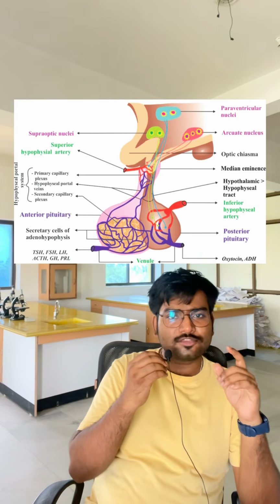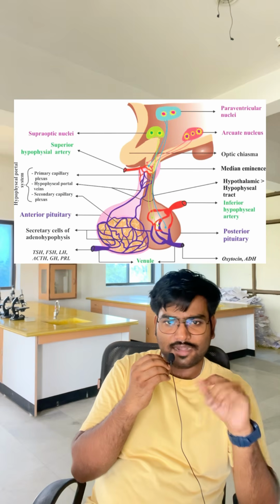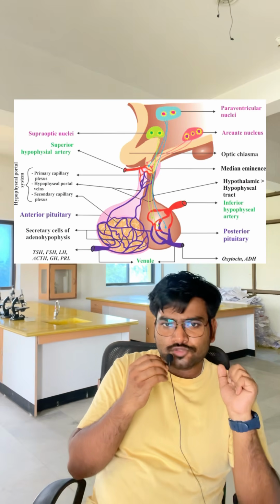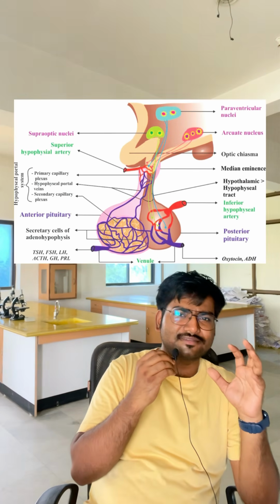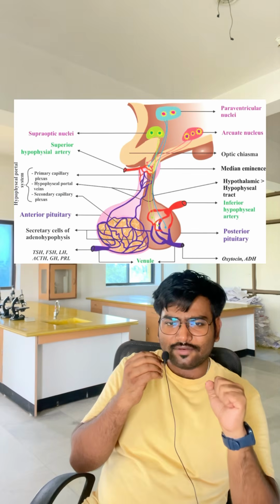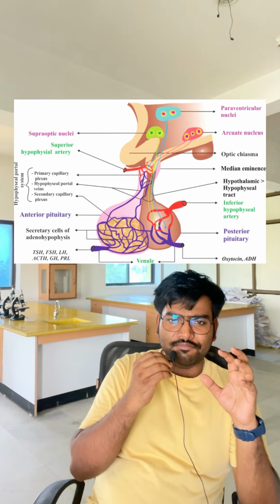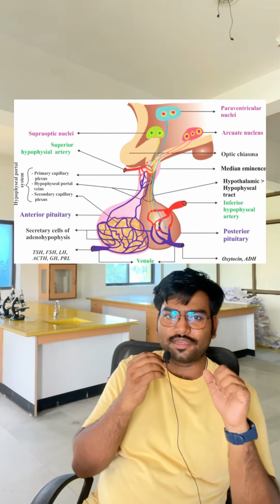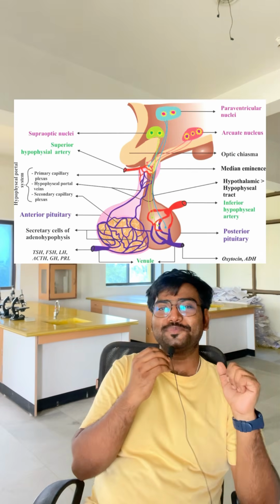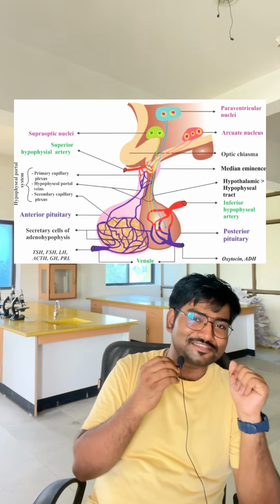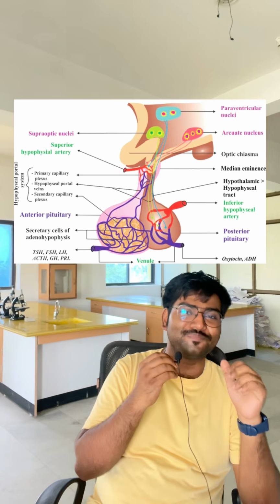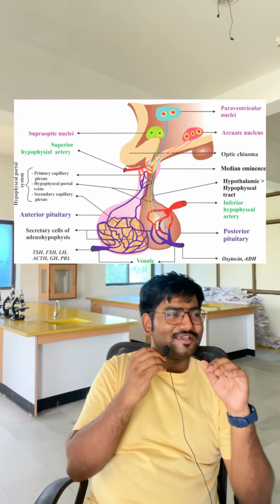The pituitary gland has two parts. One is the anterior pituitary, another one is the posterior pituitary. The hypothalamus has the maximum, direct control upon the posterior pituitary. But in case of the anterior pituitary, there is a blood circulation system, and that is called a portal system. Let me explain all the things to you.